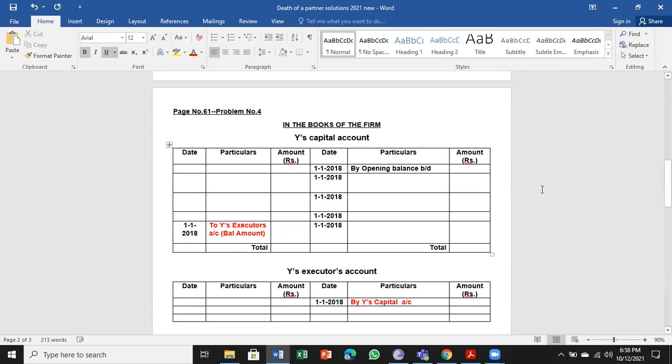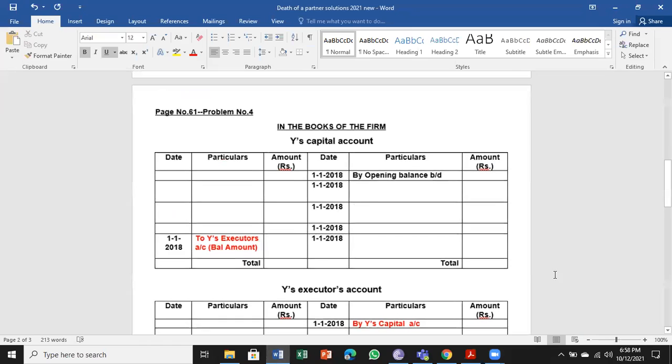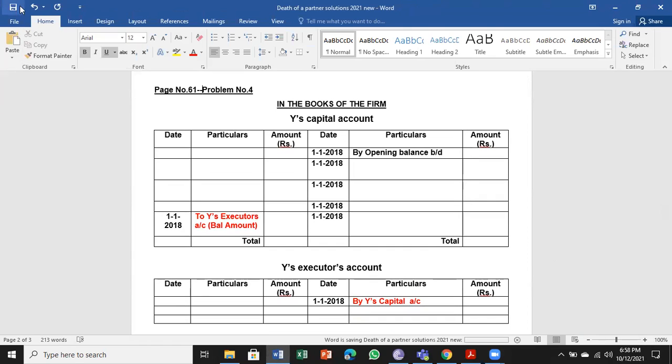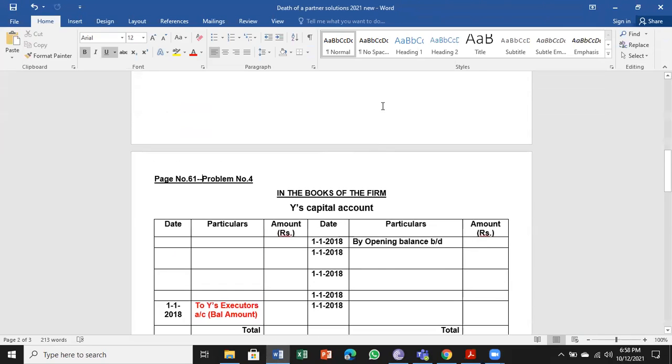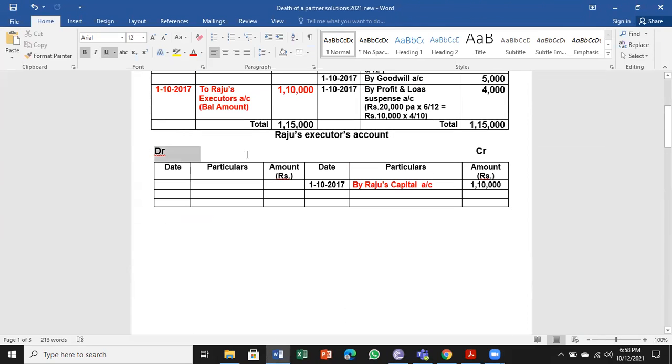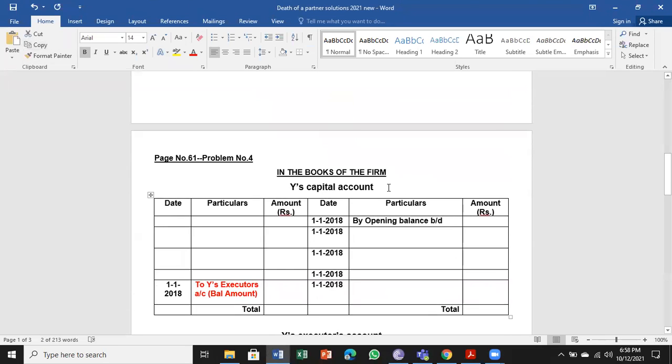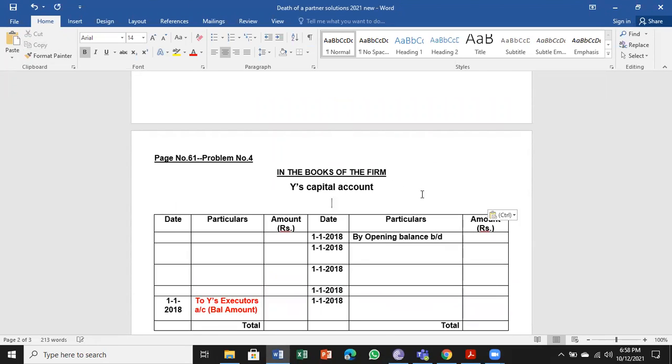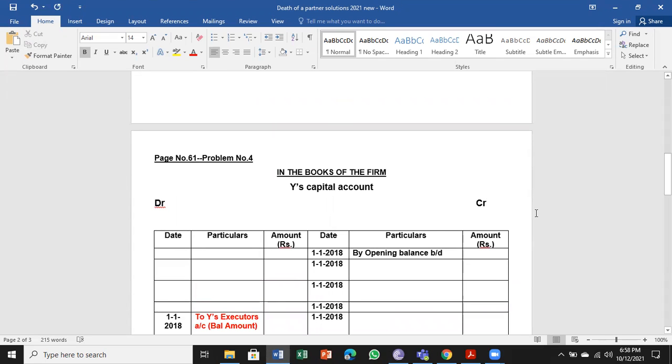So we will move on to problem number 4, in the books of the firm. Whenever we do an account, we need to have the debit and credit.